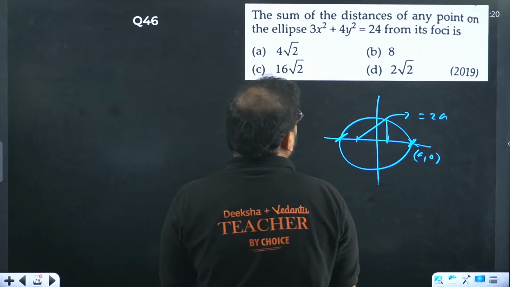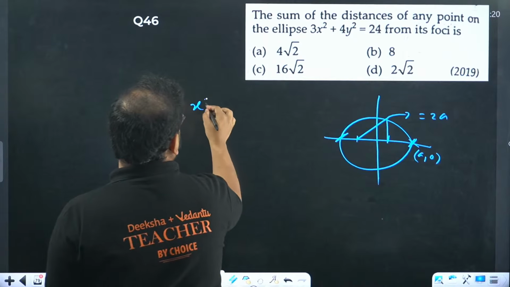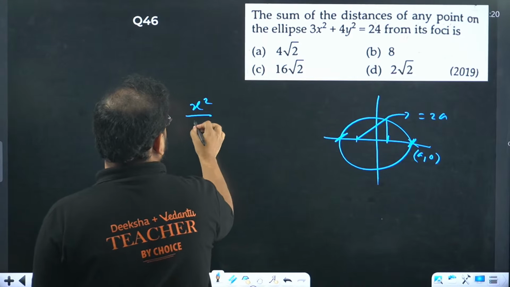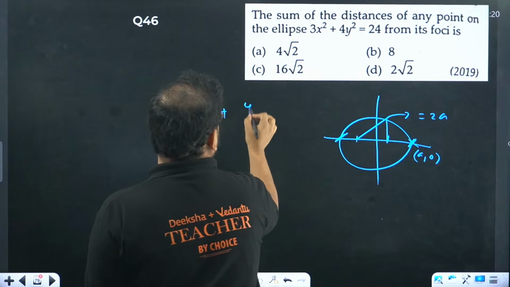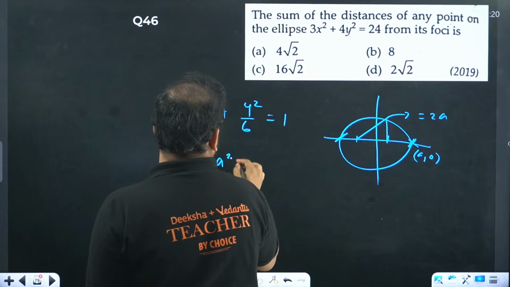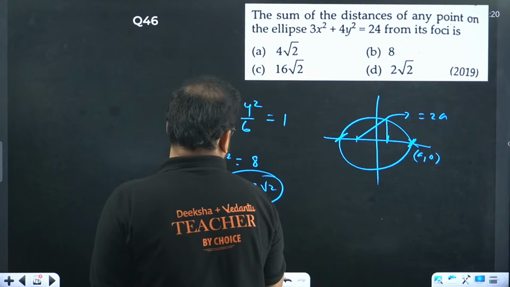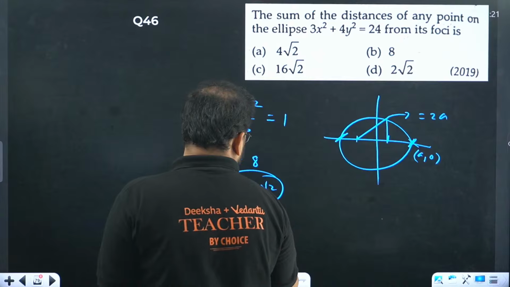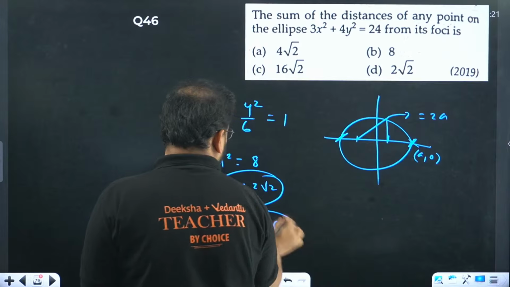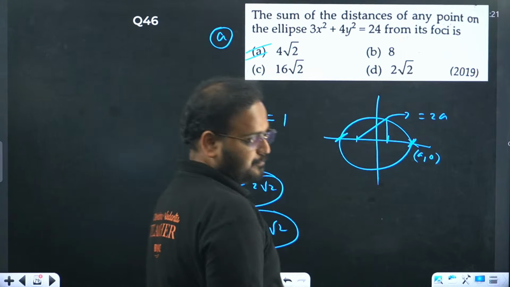Okay. So the only thing that matters over here is to find the value of a. That is going to be x square by 8 plus y square by 6 is 1. So your a square is coming as 8. It means a value is what? 2 root 2. And I'm looking for distance, so 2a. So answer will be what? 4 root 2. Option A is correct. 46 also option A is correct.